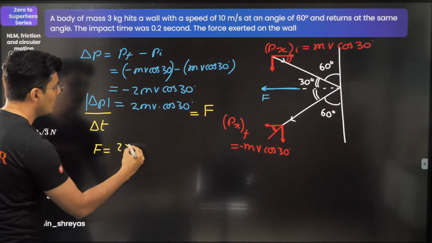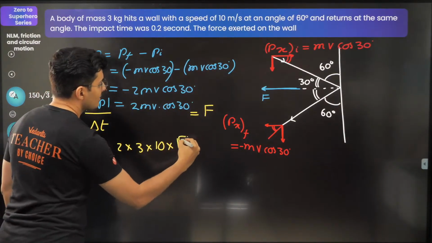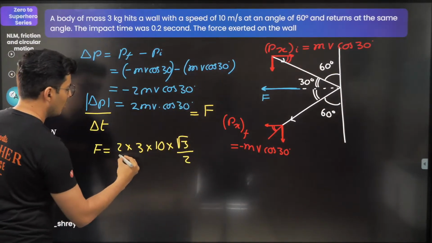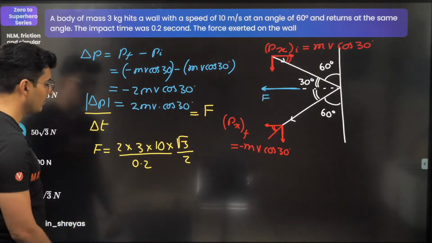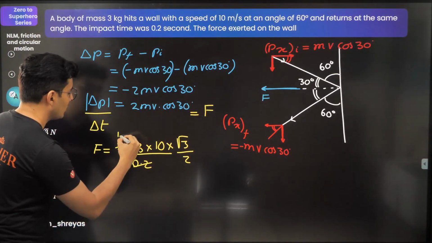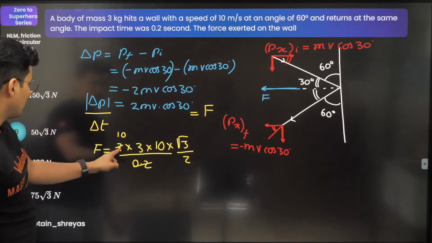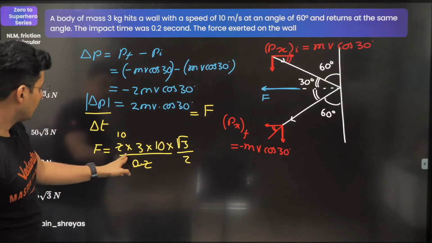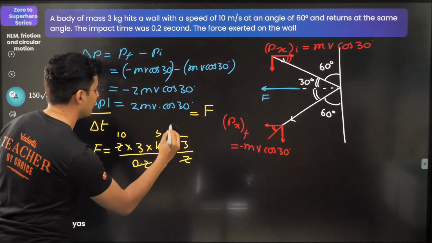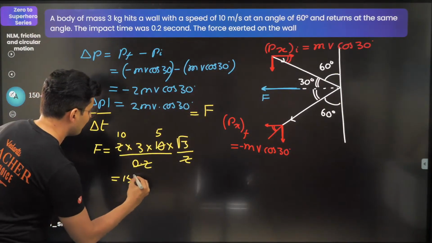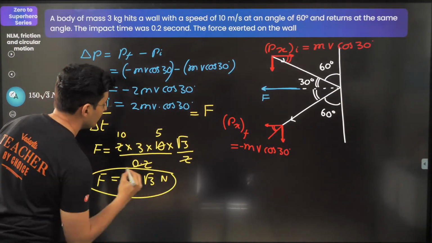So the force will be 2 into mass, which is 3, into velocity, which is 10, cos 30, which is root 3 divided by 2, the whole thing divided by the time. Time was 0.2 right over here. So 0.2 goes with 2 10 times. So 10 tens are 100, 100 by, I can just do this. This is 5. So 50, 150. So this is 150 root 3. Just check this out. 150 root 3 Newton. That should be the answer.